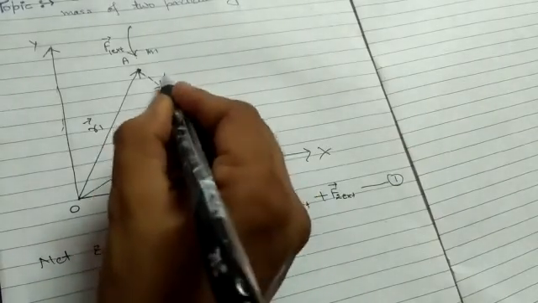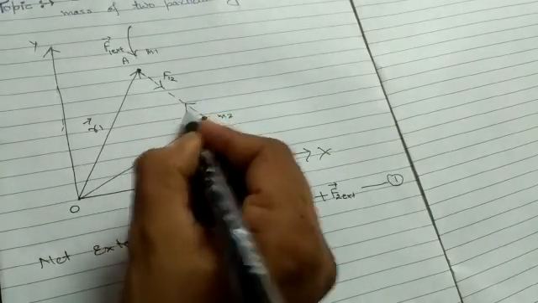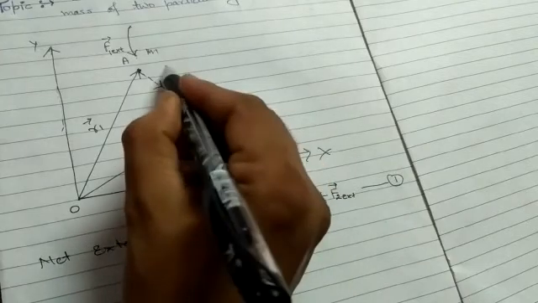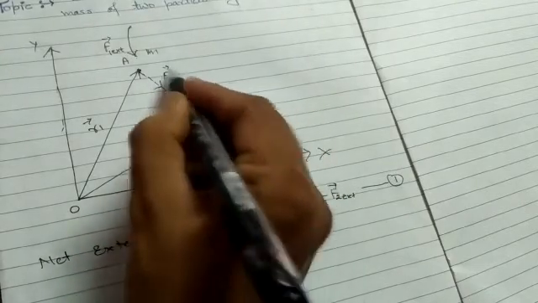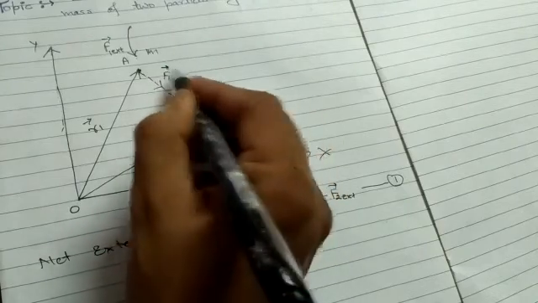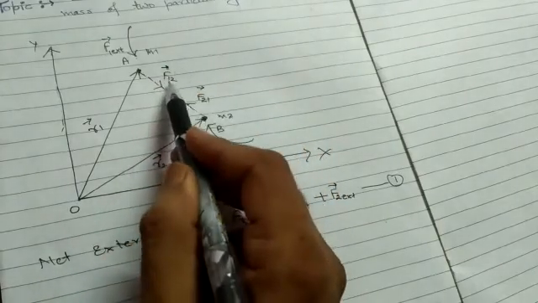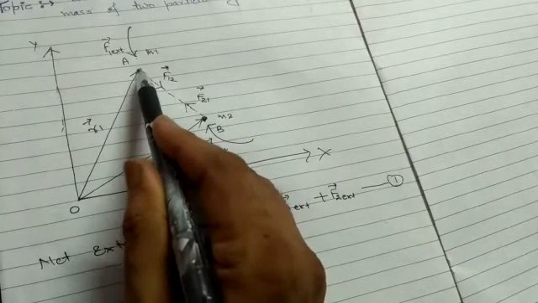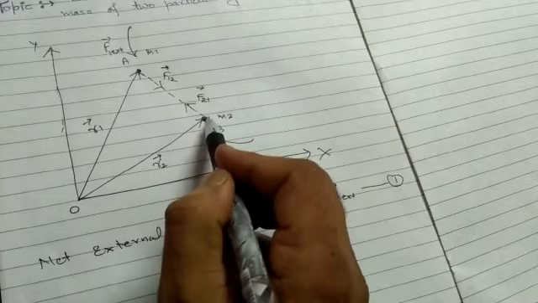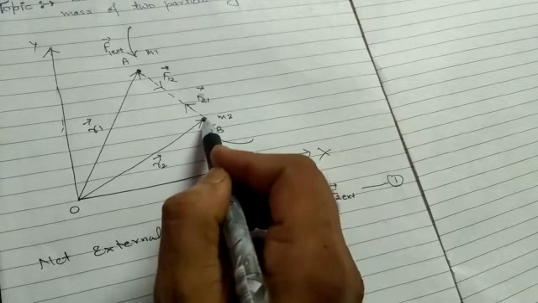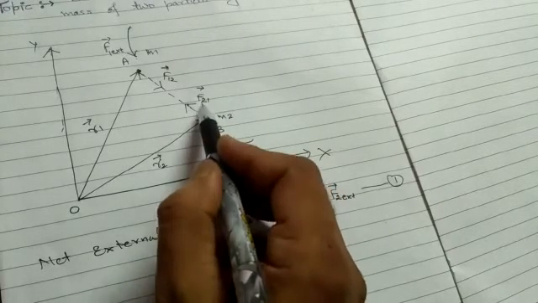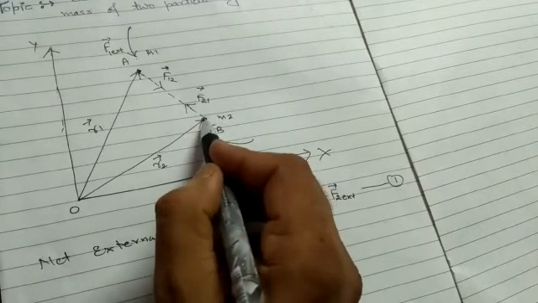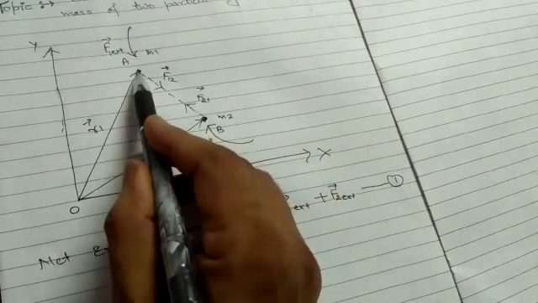Let F12 and F21 be the mutual interaction forces acting on the first particle and second particle due to the other particle. F12 is the mutual force of interaction acting on the first particle, having mass m1, due to the second particle B, having mass m2. Likewise, F21 is the mutual interaction force acting on the second particle due to the first particle.